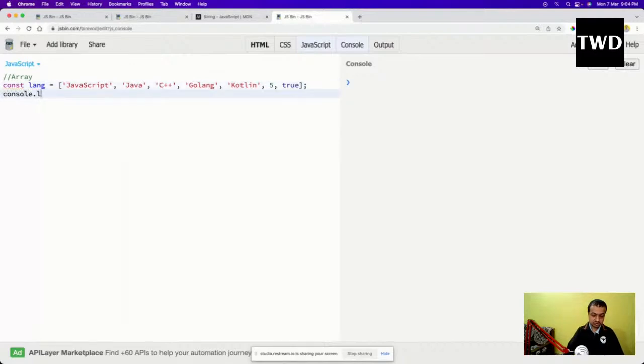If I do console.log of lang and clear it, run it. See, all of this will come like this. So this is how the arrays look.